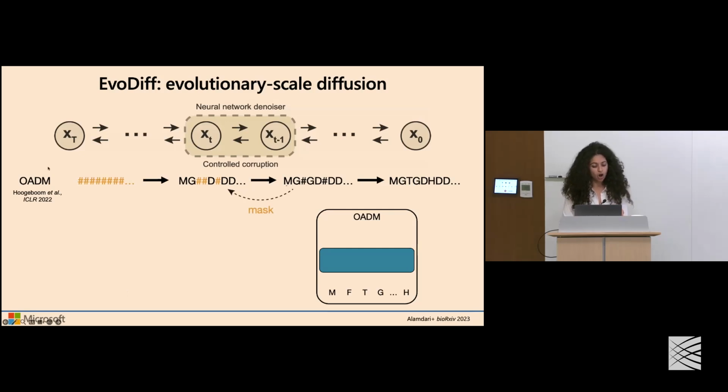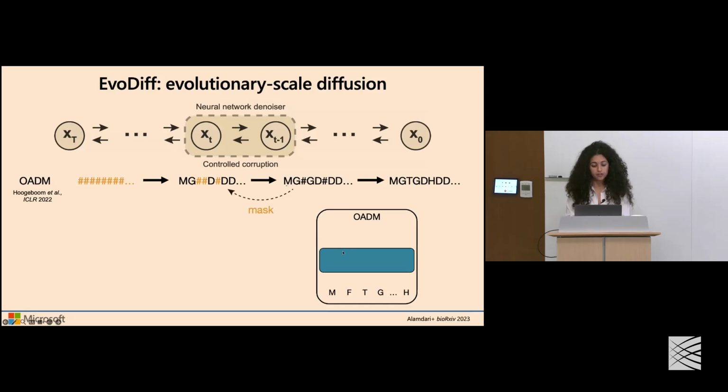The first is called order agnostic autoregressive diffusion, or OADM, where we start with an amino acid sequence, and then stepwise, we corrupt individual amino acids in this sequence by means of a special mask token. And then we use these examples to train a neural network denoiser, where we can learn to predict the unmasking of these individual residues to ultimately uncorrupt and denoise from a masked state.